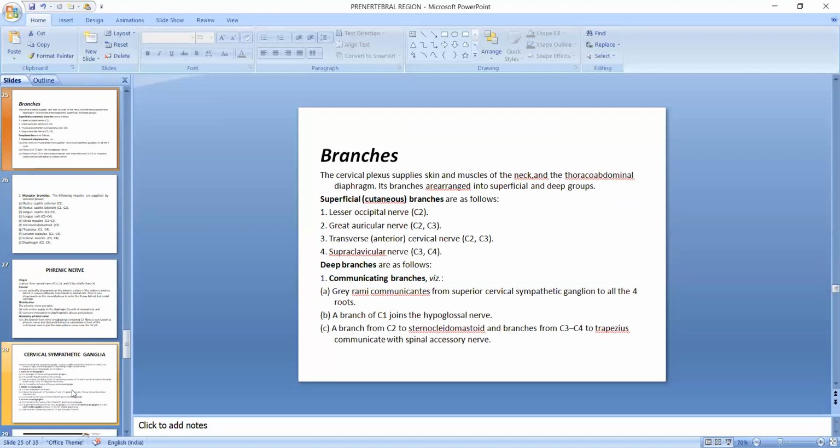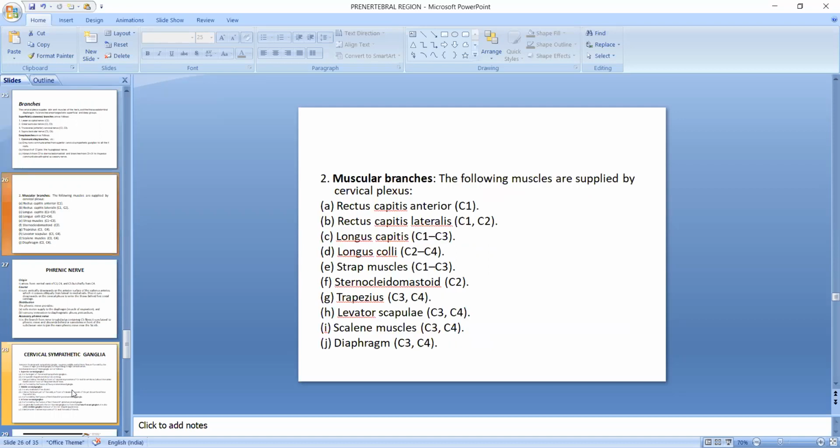Gray rami communicate from superior cervical sympathetic ganglion to all the four roots. A branch of C1 joins the hypoglossal nerve. A branch from C2 to sternocleidomastoid and branch from C3 to C4 to trapezius communicate with spinal accessory nerve. Muscular branches: the following muscles are supplied by the cervical plexus, that is rectus capitis anterior, rectus capitis lateralis, longus capitis, longus colli, strap muscles, sternocleidomastoid, trapezius, and levator scapulae and scalene muscles and diaphragm.